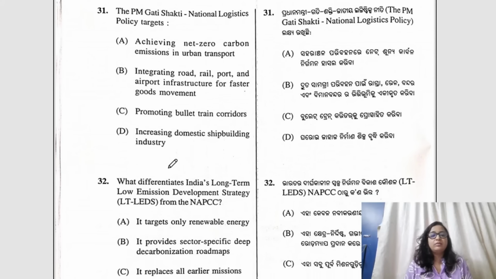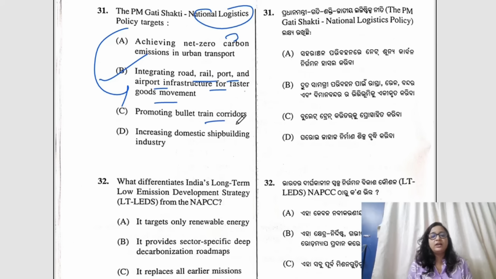Moving to question number 31, the PM Gati Shakti National Logistics Policy targets which of the following? The correct answer would be B, integrating railroad, port and airport infrastructure for faster goods movement. Logistics is related to, of course, this only. It has nothing to do with carbon. It has nothing to do with bullet train corridors or the shipbuilding industry. So the right answer would be B.